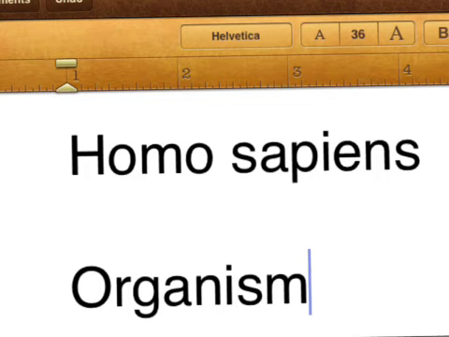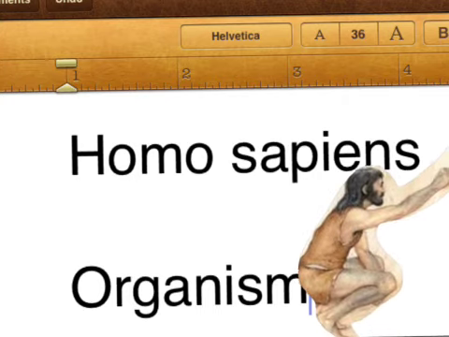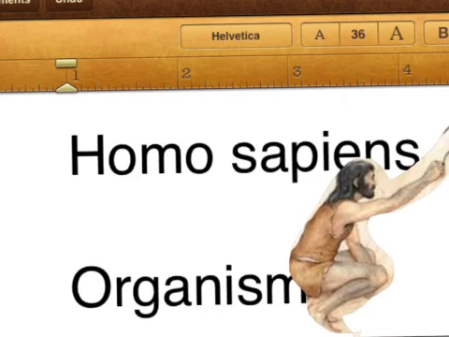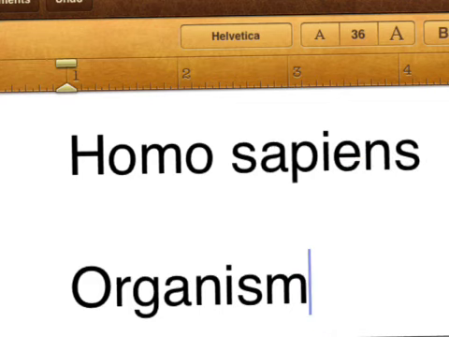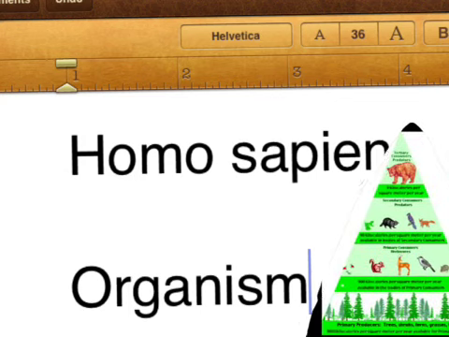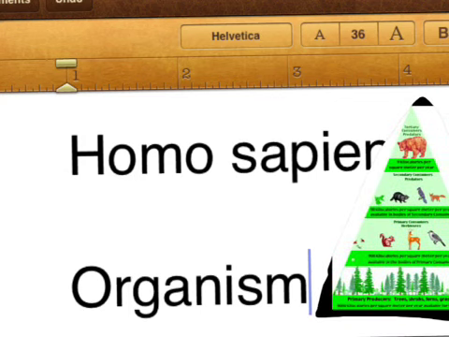First of all, Homo sapiens. Homo sapiens is simply the scientific name for human beings. Homo is the genus name, sapiens is the species name. Organism. An organism is any living thing. Remember, living things can be trees and bacteria too, not just human beings.